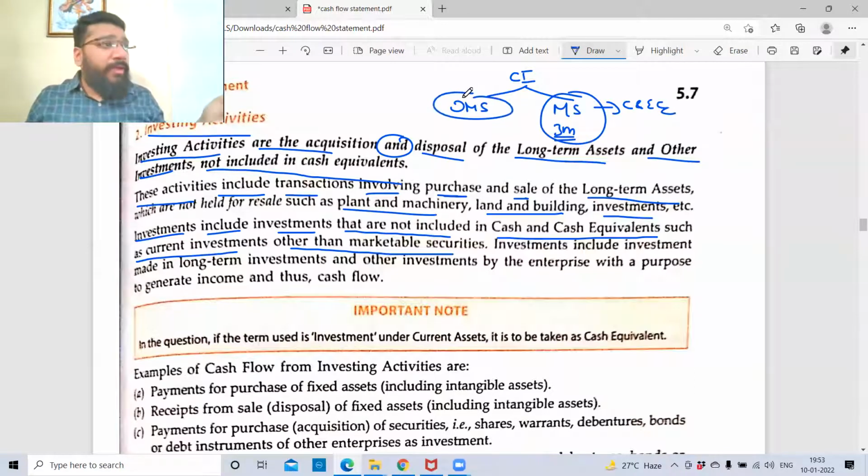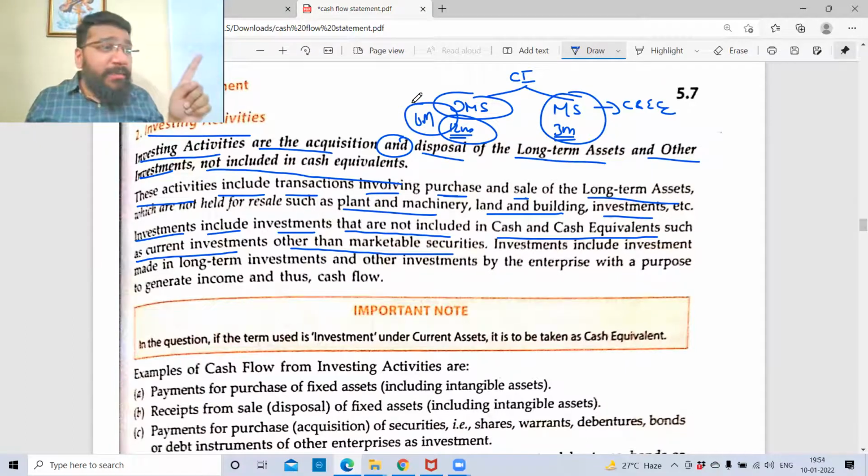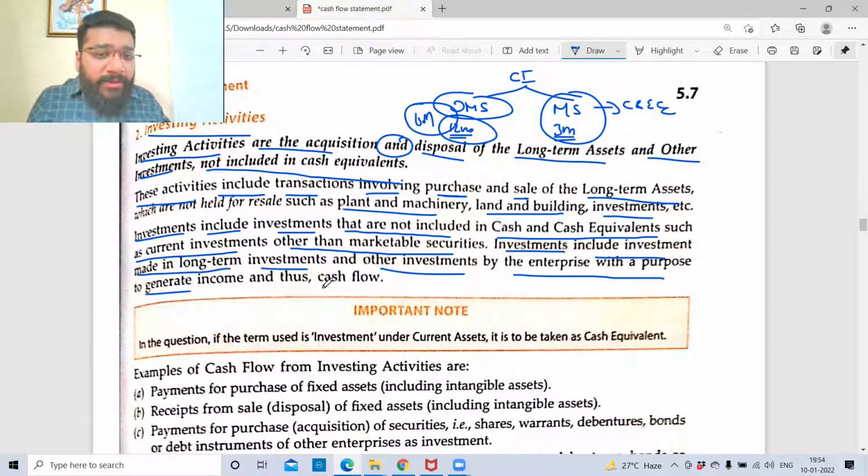Whereas other than marketable securities, which are current in nature, means I've acquired it for a period of less than 12 months, so within 12 months I can sell it. Then these are my investing activities. For example, I put a fixed deposit for 6 months. Definitely it is not a marketable security. So I've invested in a fixed deposit for a 6-month period, and this is investment activity. Investment includes investments made in long-term investments and other investments by the enterprise with the purpose of generating income.